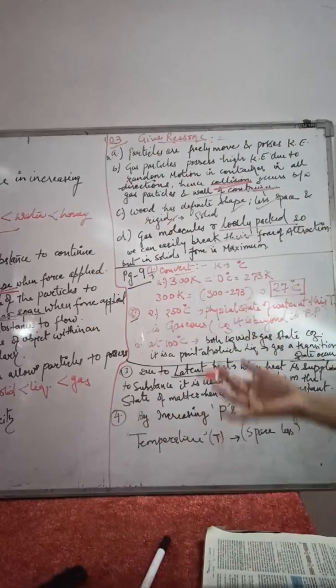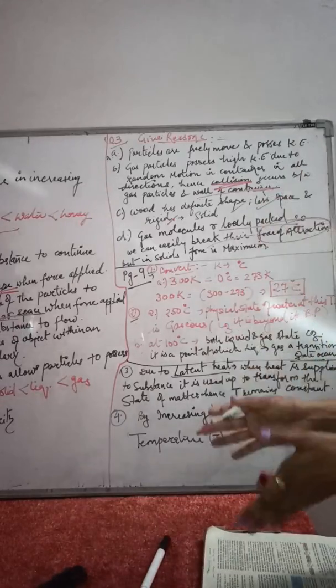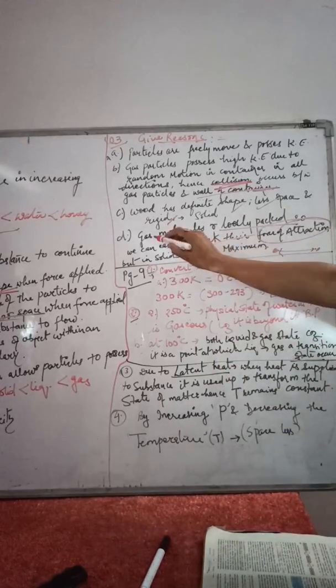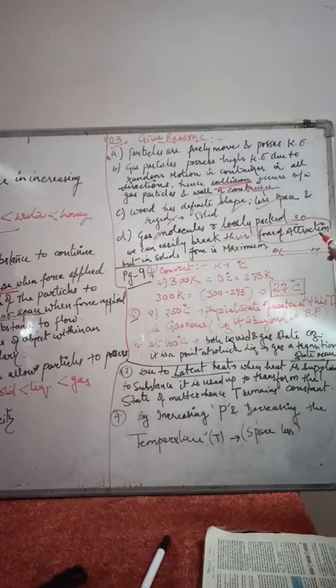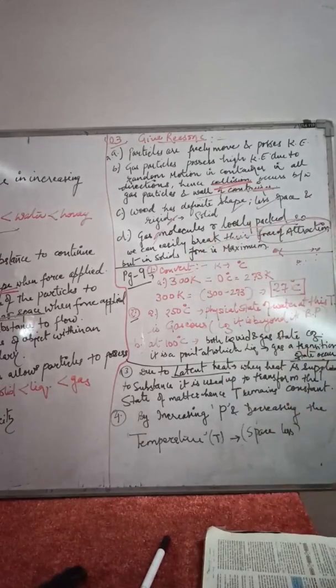Here the force of attraction between the particles is very small, because the particles are very far from each other in case of gas. But in case of solid, the particles are very close to each other, in a compact arrangement, so they feel a large force of attraction. That is why the force in solids is maximum, so we cannot easily break solids. We need a karate expert.